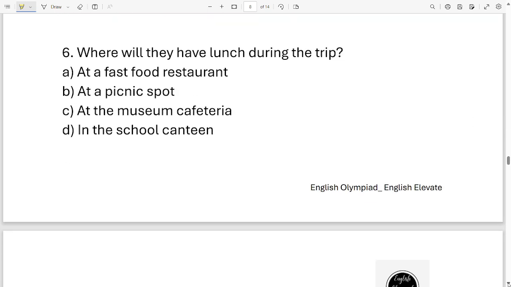Next one. Where will they have lunch during the trip? Options are at the fast food restaurant, next at a picnic spot, next at the museum cafeteria, and the last option in the school canteen. These are the four options. Which one of them is correct?